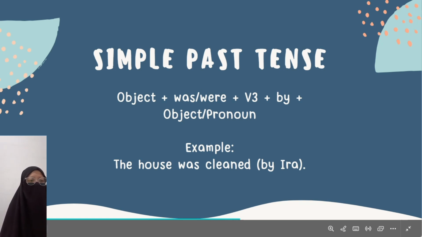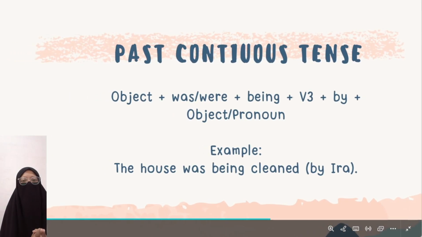But we use were for you, we, and they, when it refers to many people together. And then verb T, by, object or pronoun. The house uses was because the house is it, just one object.